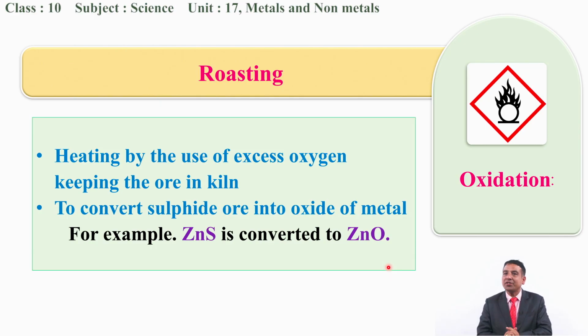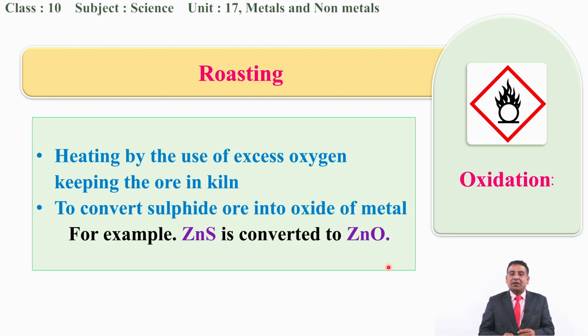Roasting is the first step of oxidation. In oxidation we always use that conversion of metal into metallic oxide. So metallic oxides can be formed in presence of air or in absence of air. Out of these two, the first one, roasting, is the process in which we use excess of air to convert metallic sulfide into metallic oxides.